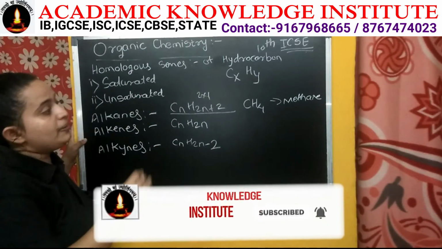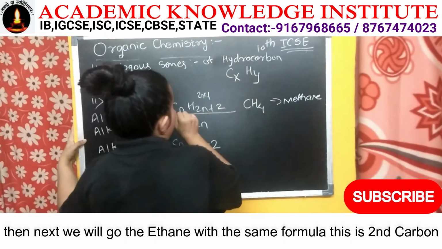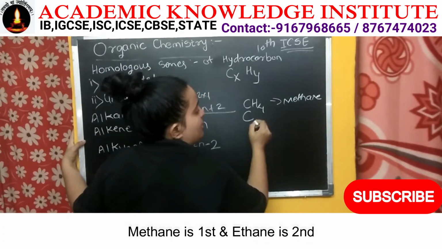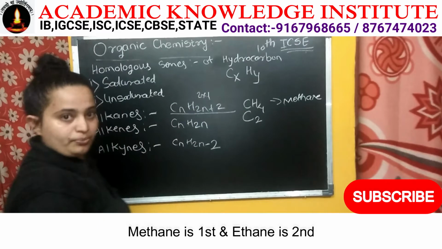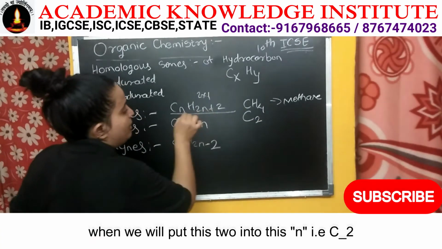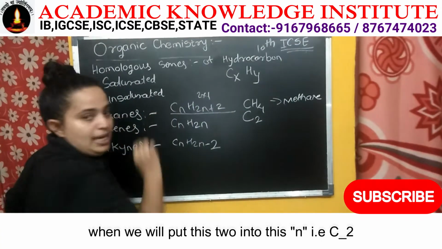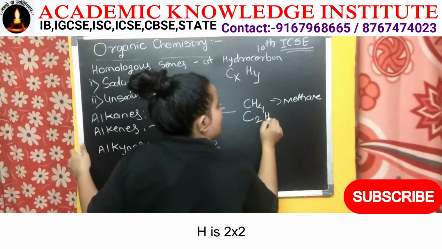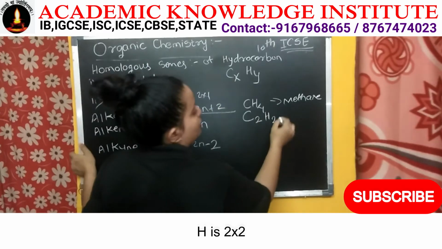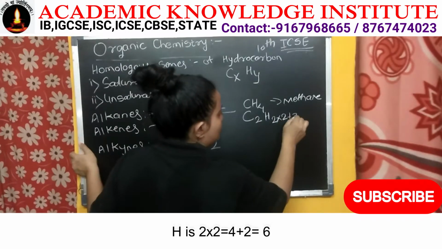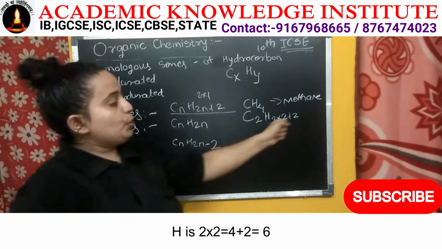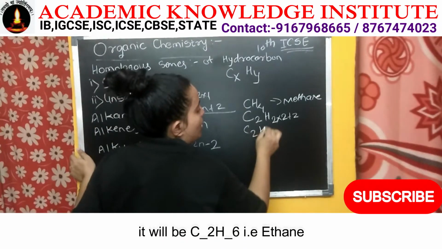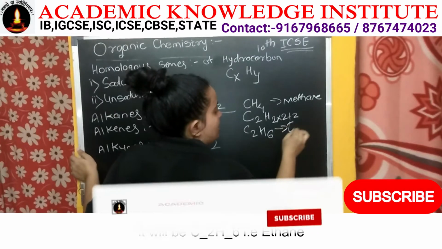And next we will go with the ethane. With this same formula, this is the second carbon. The methane is first, then ethane is second. Get it? So when we put this 2 into this n, that means C2, then H is 2 into n, so that is 2 into 2, plus 2. So how will it be? 2 into 2, 4 plus 2, that is 6. So it will be C2H6. So that is ethane.